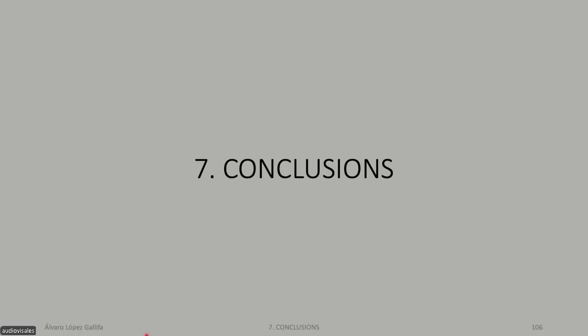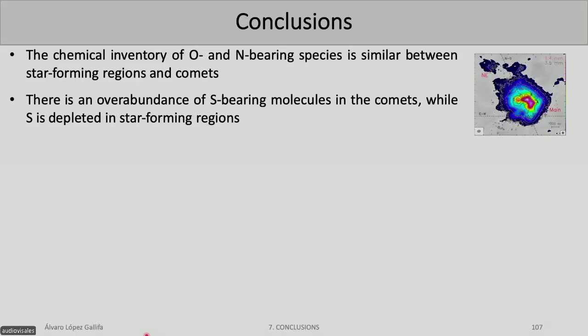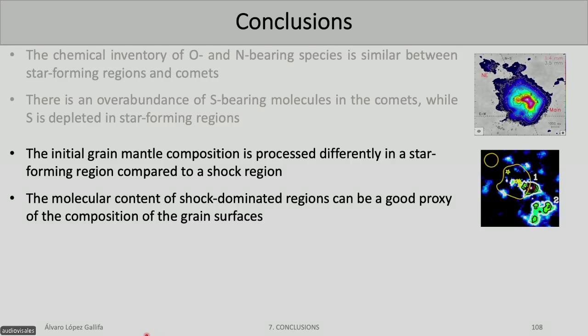And now just the overall conclusions we have. In the first work, we studied that oxygen and nitrogen-bearing species remain constant in different phases of solar system formation. So they are set in the earliest stages, and they do remain constant. Then sulfur-bearing species behave differently. They have some kind of reprocessing.